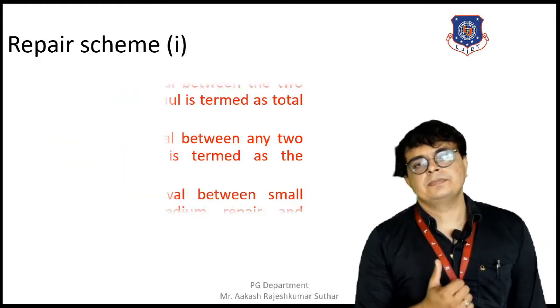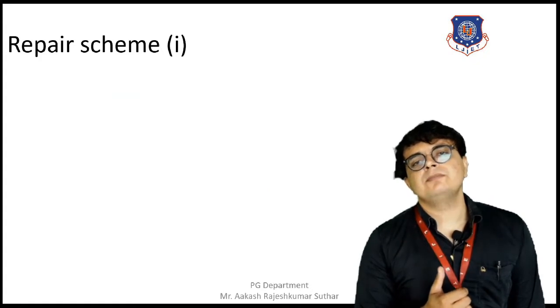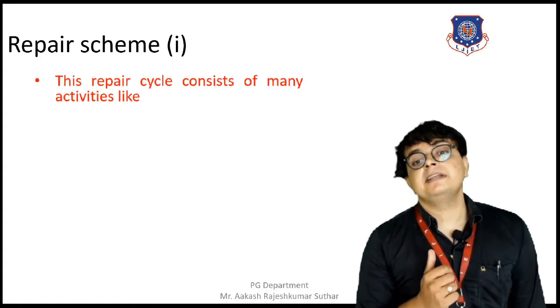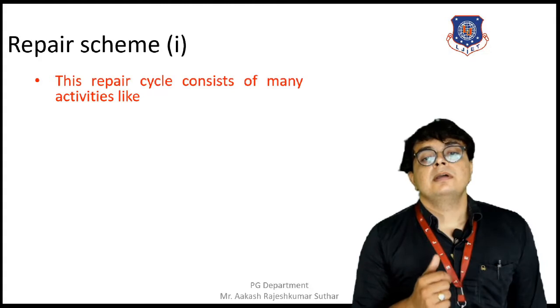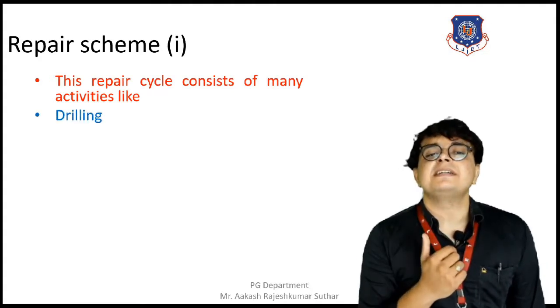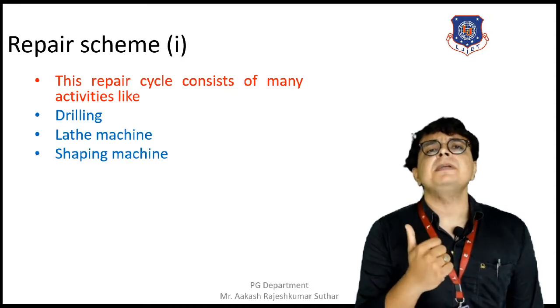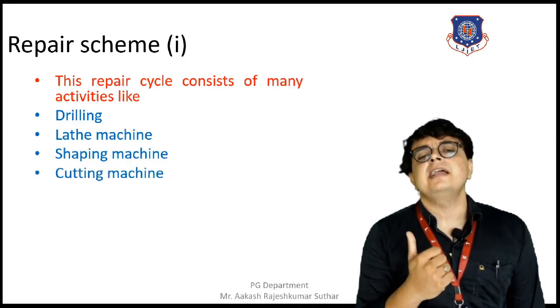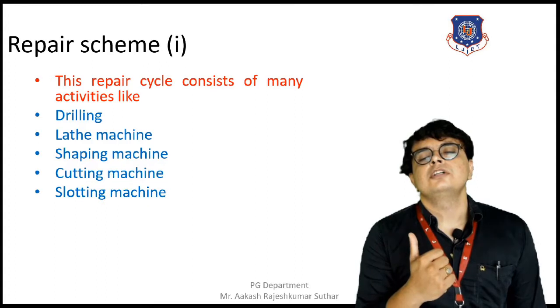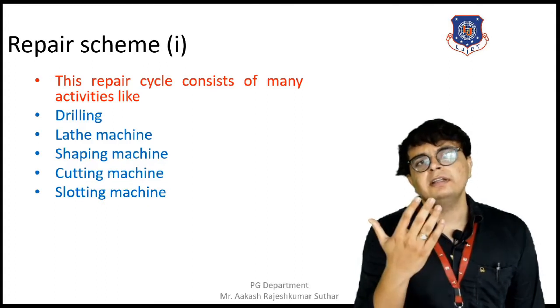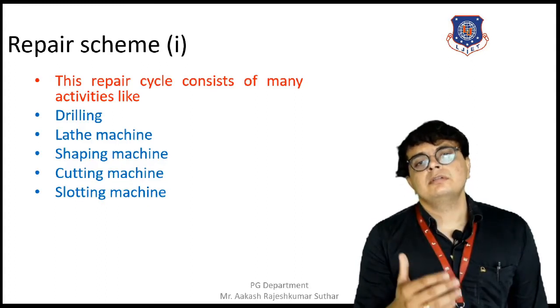Moving towards repair scheme 1, we have one repairing scheme which consists of many activities like drilling, lathe machine, shaping machine, cutting machine, and slotting machine. These are all the equipment used in that repair scheme.